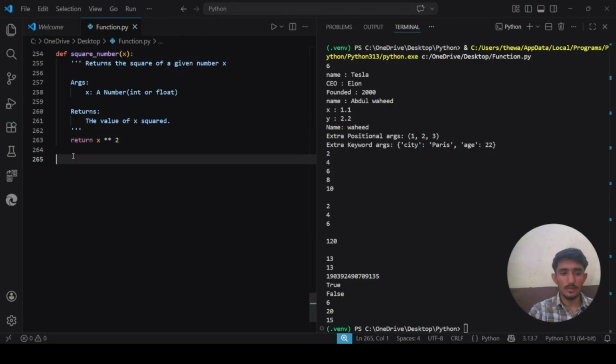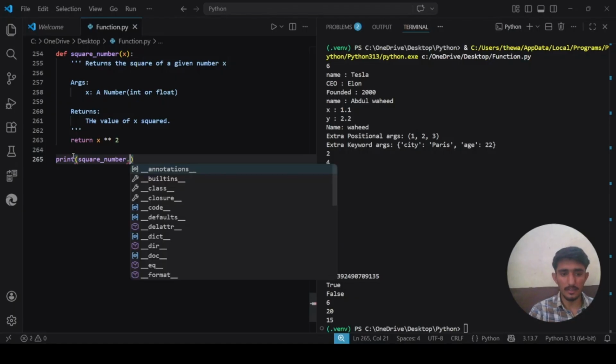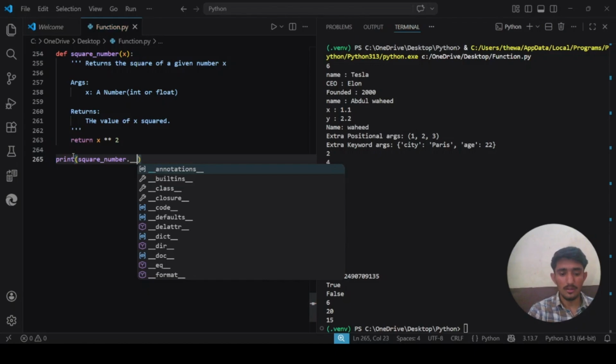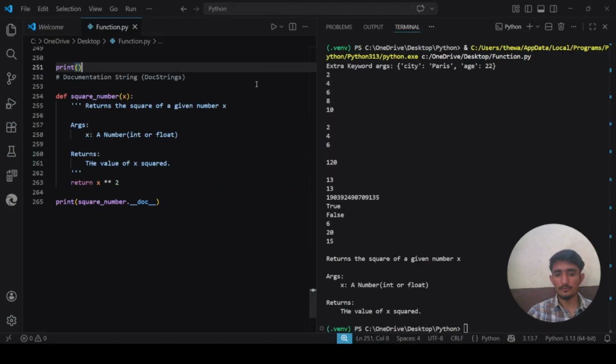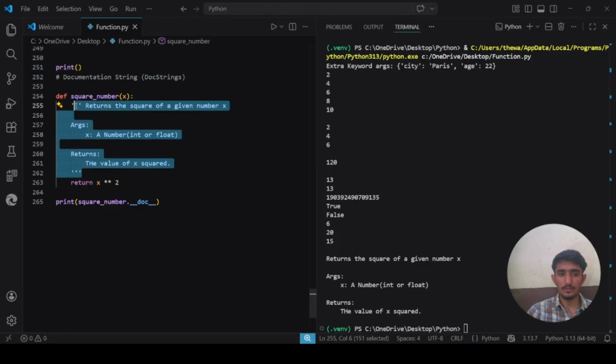Okay, so let me just show you the docs on the screen. To write, we will say square number, then dot, double underscore doc double underscore. So you see that whatever we write inside this doc string, it will print it out here.